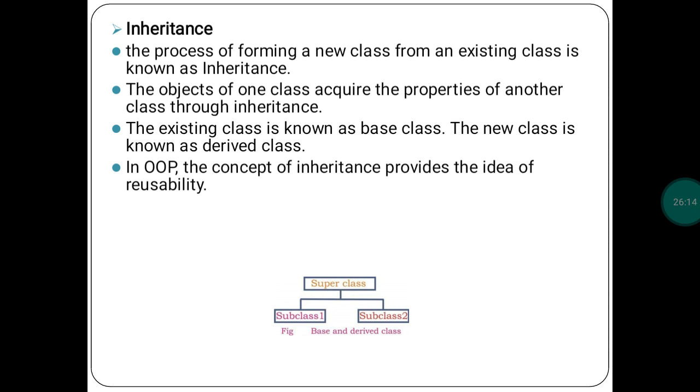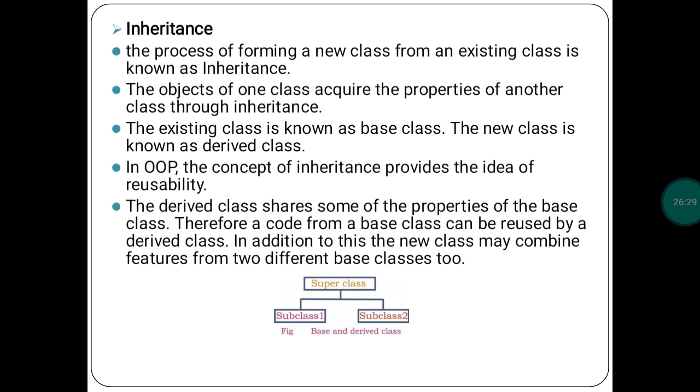Whatever code is used in program number 1, the same code we use in program number 2. That means accessing code reusability. Same code we are using in program number 1 as well as program number 2. That is code reusability.